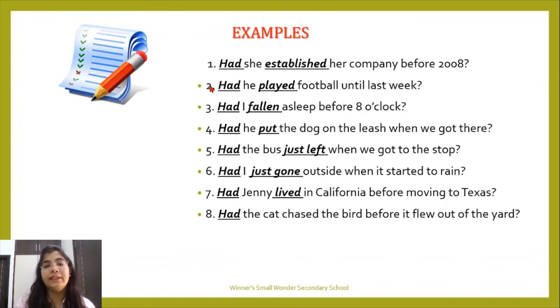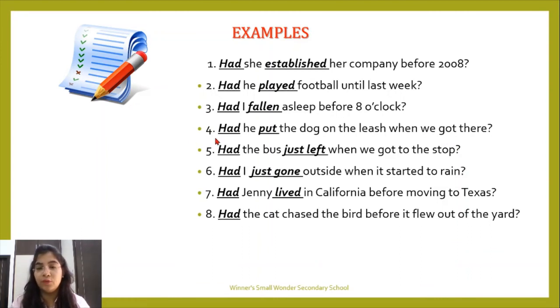Now let's look at the examples of interrogative form. Had she established her company before 2008? Had he played football until last week? Had I fallen asleep before 8 o'clock? Had he put the dog on the leash when we got there? Okay, so see, one thing is very important. It is telling an exact point of time in the past of what we are trying to express through a sentence.